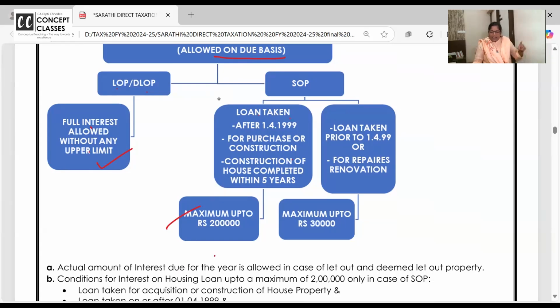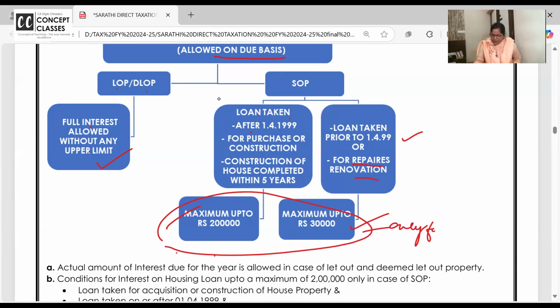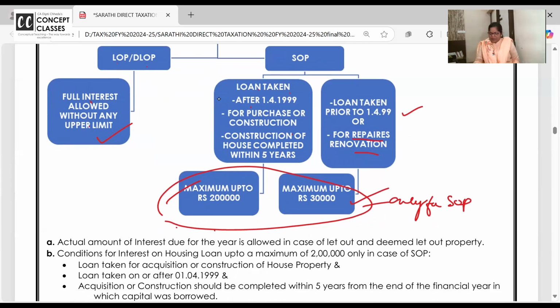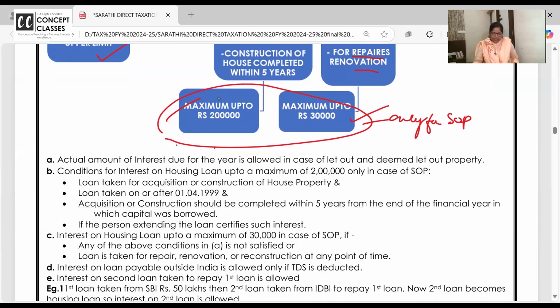If the loan is taken after 1-4-99 for purchase or construction and the construction is completed within 5 years. Now, if the loan is taken before 1-4-99 or even if the loan is taken today but for repairs and renovation, then how much maximum interest is allowed? 30,000. Students are stuck up in this. This is only for SOP. TLOP and LOP, full interest and all is allowed. Okay?